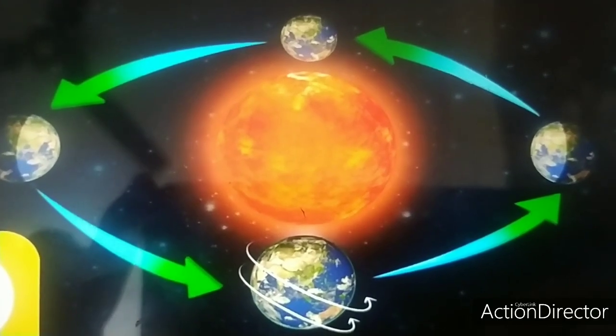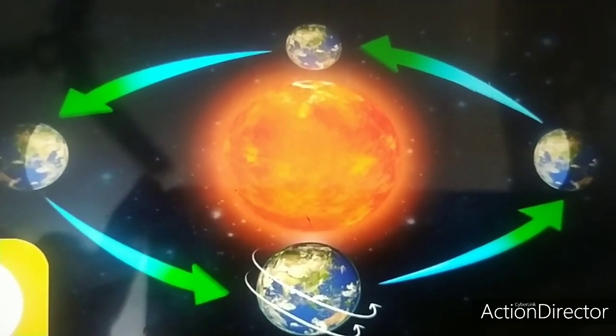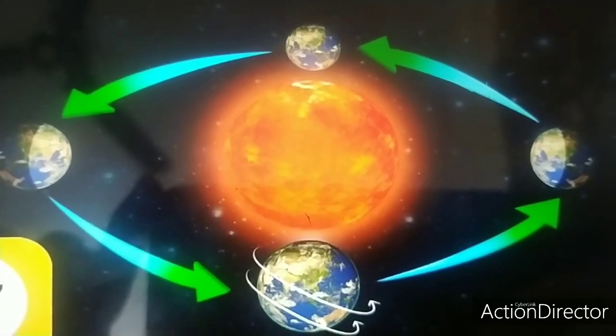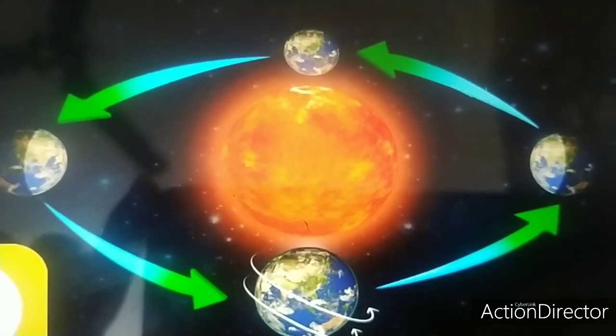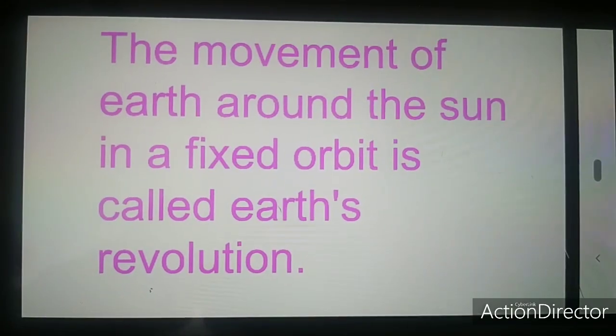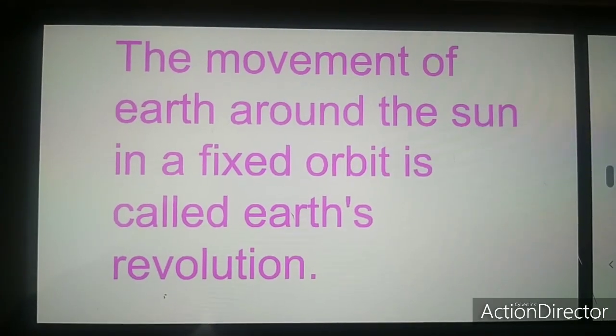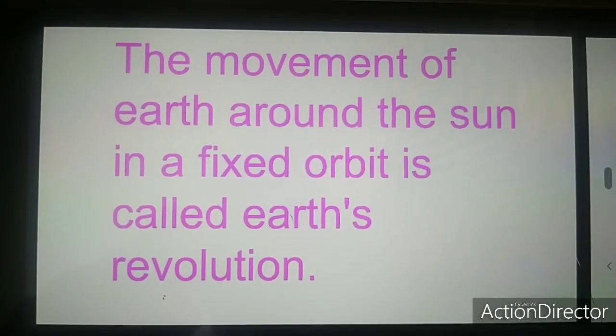Now let us discuss about revolution. When the Earth moves around the Sun in a fixed orbit, it is known as revolution. The movement of Earth around the Sun in a fixed orbit is called Earth's revolution.